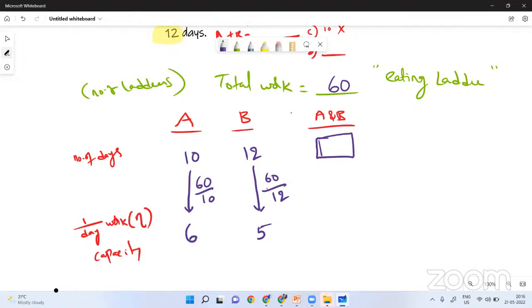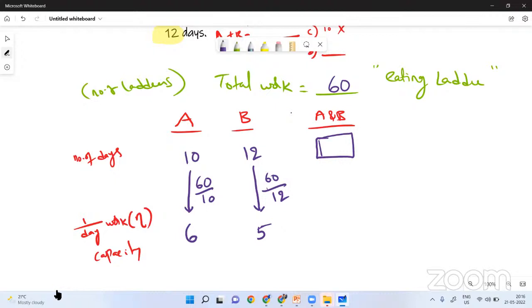Imagine there were 60 laddus and A can finish all the 60 laddus in 10 days, B can finish all the laddus in 12 days. So how many laddus can A finish per day? What is his capacity? What is his efficiency? 60 by 10. Per day he can finish 6 laddus. That is the reason he is taking 10 days to finish 60 laddus. Similarly, B 5 laddus. Now they are working together.